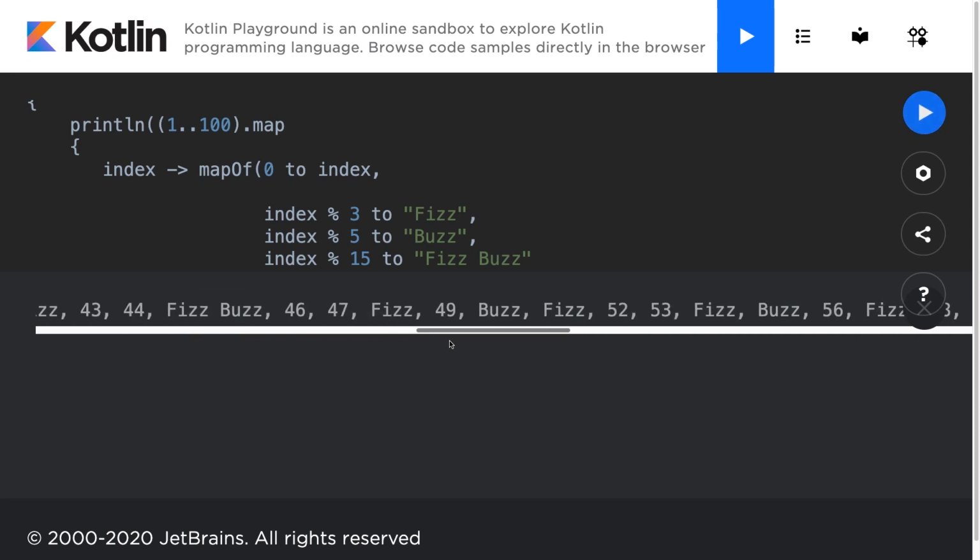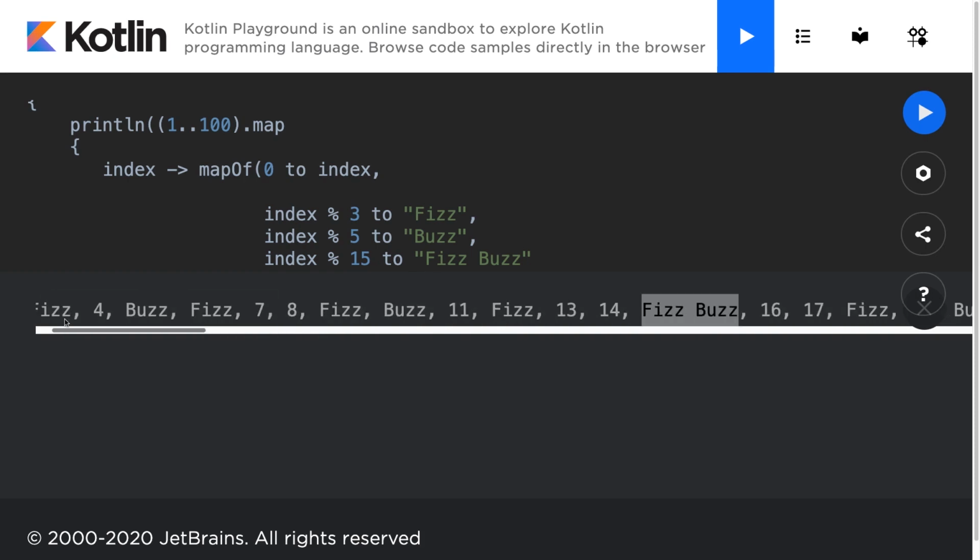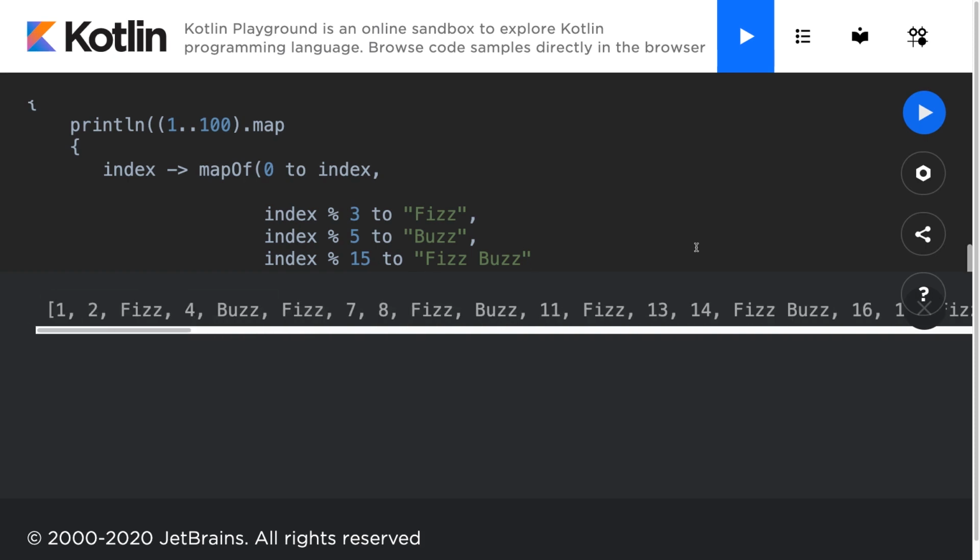And we have to check that this output goes all the way up to 100, which it does. At 100, you can hardly see it, but it's buzz. We have fizz and then buzz. And that's because 100 is divisible by 5, but not 3. Therefore, we print buzz.